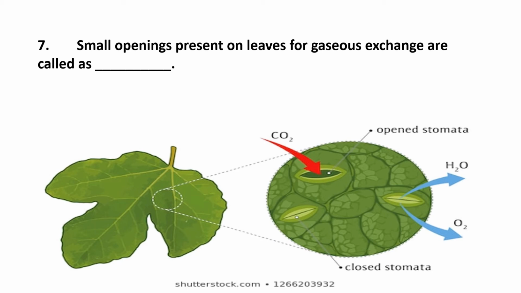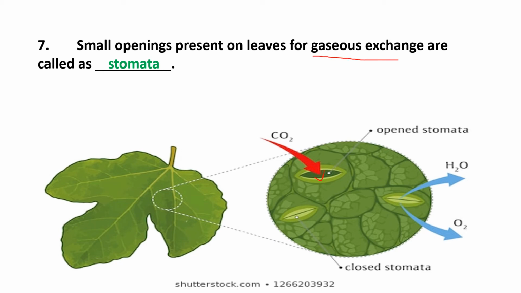Through that stomata, the oxygen and carbon dioxide get in and out of the leaf, and oxygen will be removed from the leaves. So these small openings which are present on the leaves, you already get the idea. The answer is called as stomata. So remember, dear students, the small openings present on leaves for gaseous exchange are called as stomata.